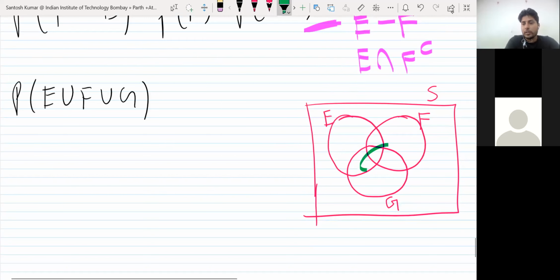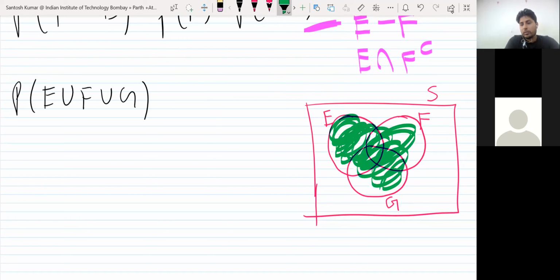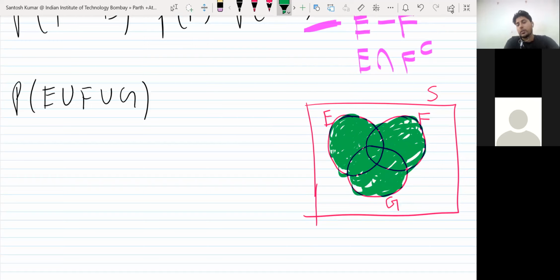You include all, either in E or in F or in G. So this portion will be E union F union G. So what will be the formula?